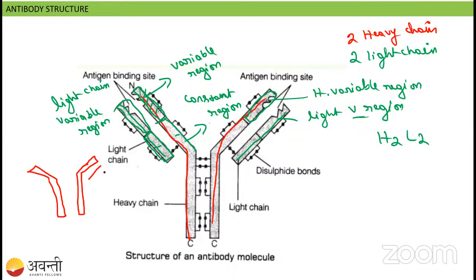Wait one minute. So here, where is the variable region, students? This is the black color. Wherever I have marked the black color, this is the variable region. Other than this, all the things are the constant region. So this is the light chain, and this is the heavy chain.